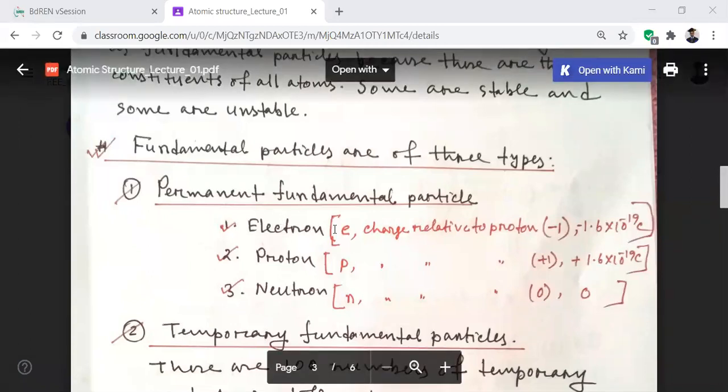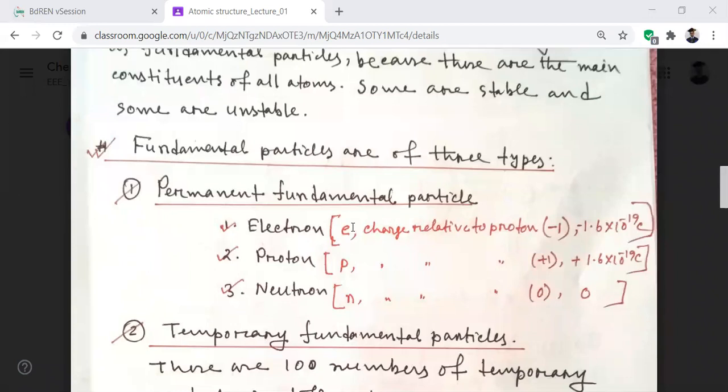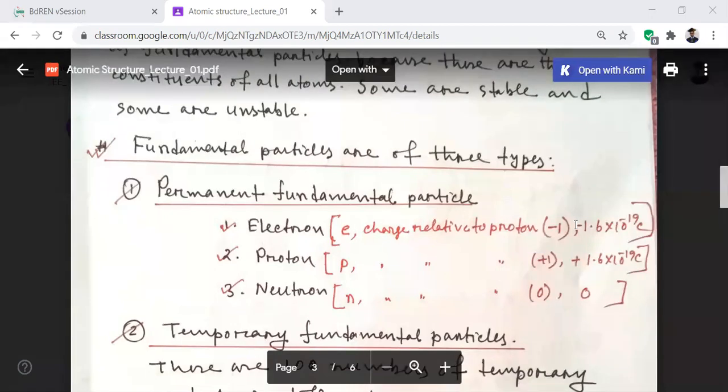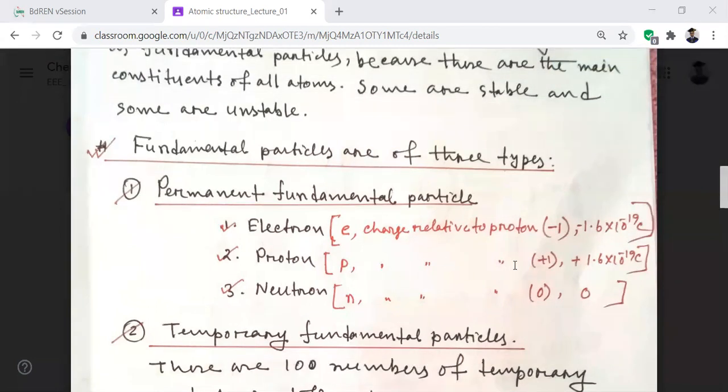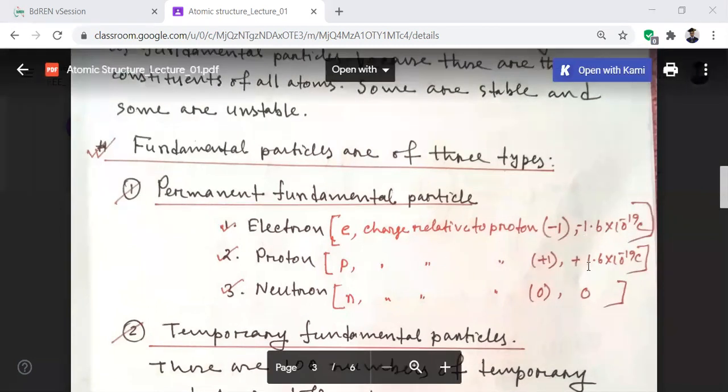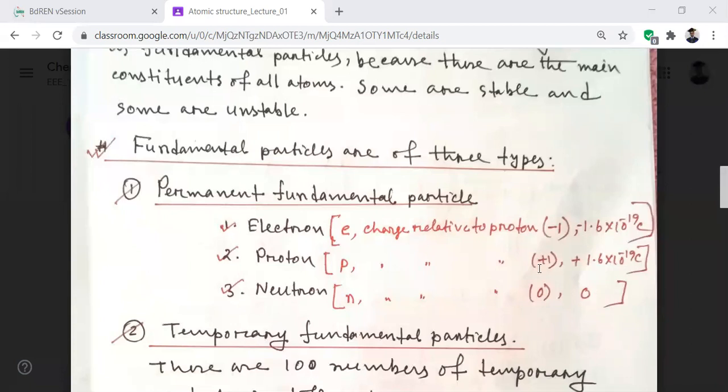Electrons contain negative charge and are represented by e. The charge relative to proton is -1, and the value of charge is -1.6 × 10^-19 coulomb. Proton is represented by p, and charge relative to proton is +1, and the charge is +1.6 × 10^-19 coulomb. A neutron is represented by n, and it has 0 charge.